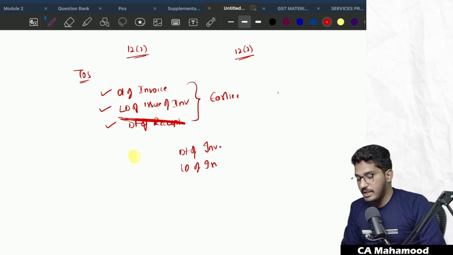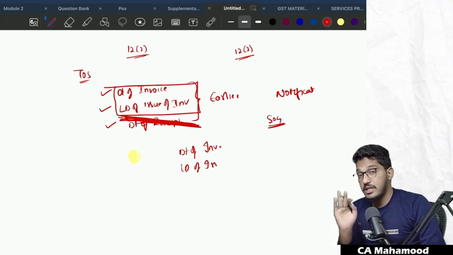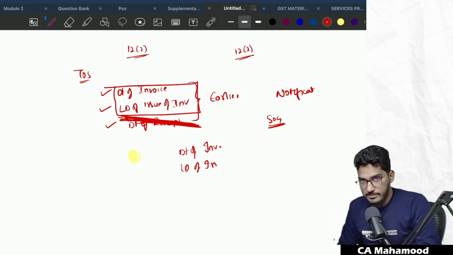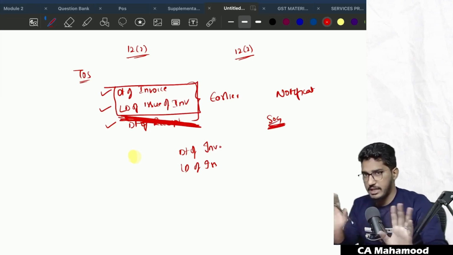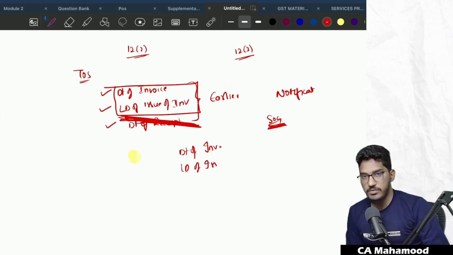Initially, they gave a notification that in case of supply of goods, you need not consider the date of receipt. That means in the case of supply of goods, the time of supply will be either the date of invoice or last date of issue of invoice, whichever is earlier. This is the existing provision. I did not explain any amendment; I explained just the existing provision.